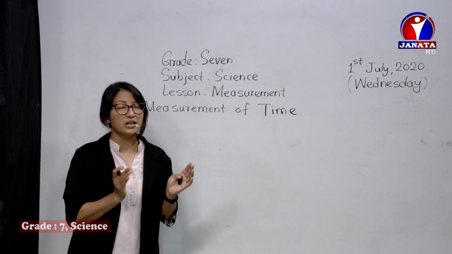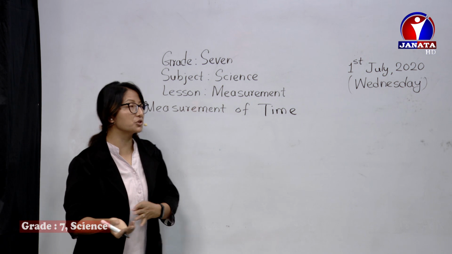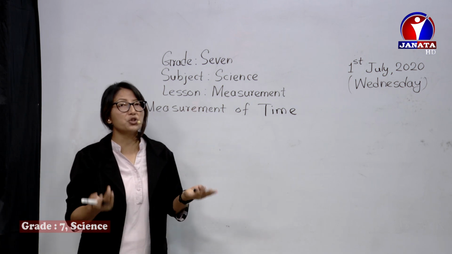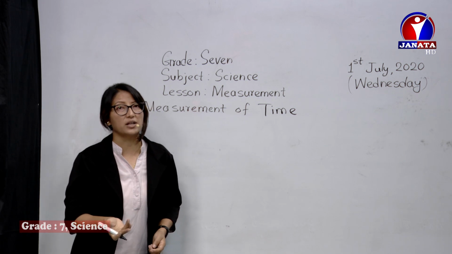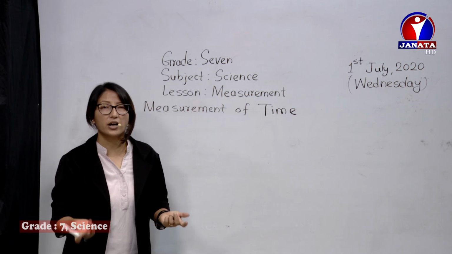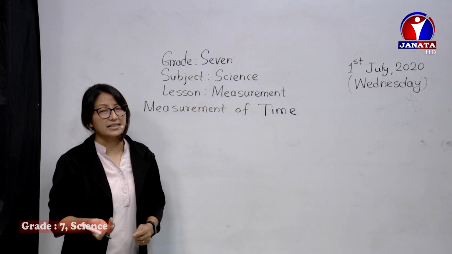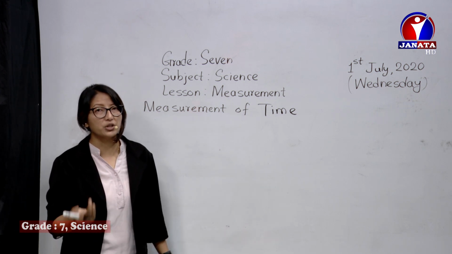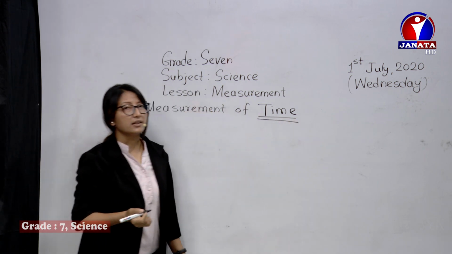The gap between two events. Let's say while starting the measurement of mass, now we are going to start measurement of time. So two events have occurred here, and the gap between those two events is time. Around 10, 12 minutes might have passed. So this gap between two events is what we call time.